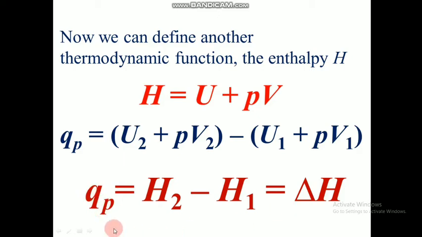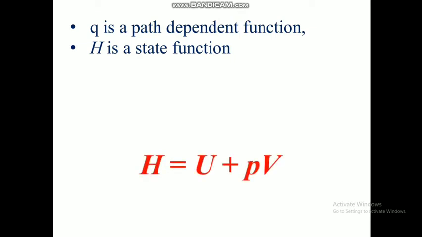But there is a problem. Heat exchange is a path function, which depends on the path, and enthalpy is a state function. How is that possible? The answer comes from the expression for enthalpy: H equals U plus PV, and U, P and V are state functions. Internal energy, pressure and volume do not depend upon the path.